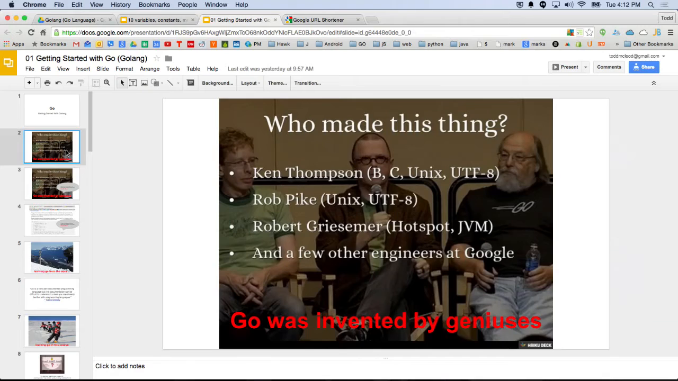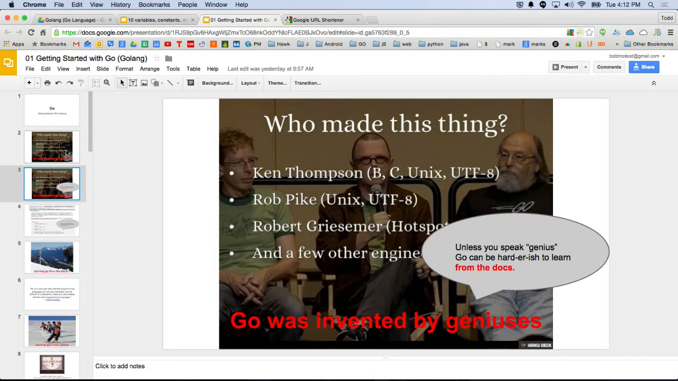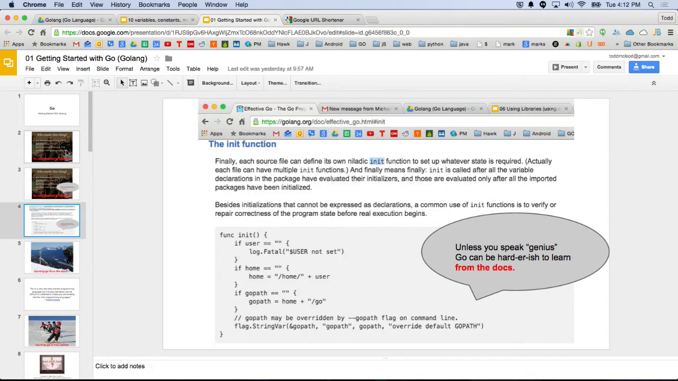And so that's one of the things about, I thought, oh, maybe I have it. I do, I have it right here. So I showed you Go is invented by geniuses, right? But unless you speak genius, Go can be harderish to learn from the docs, right? So if you've never coded before, it's like, oh, what's all that mean, right? And so here's an example of that.